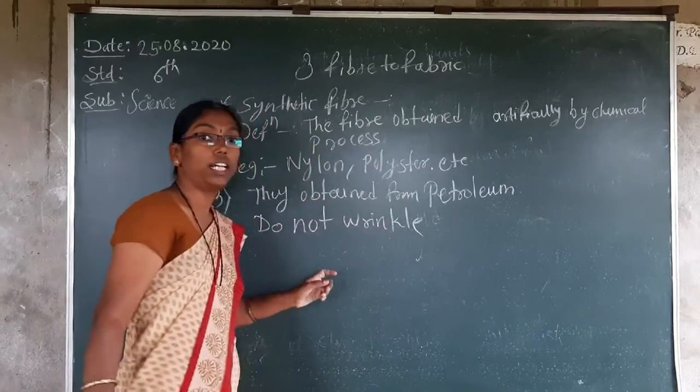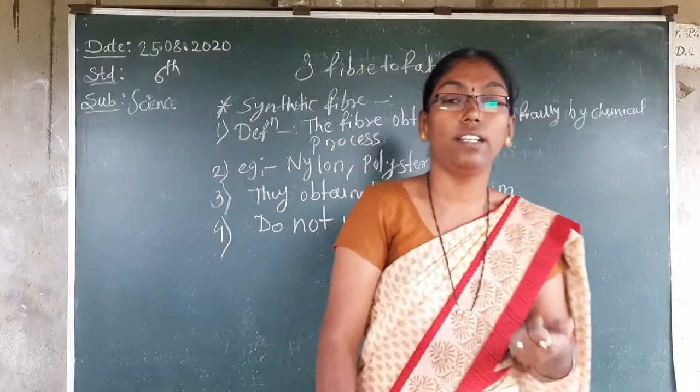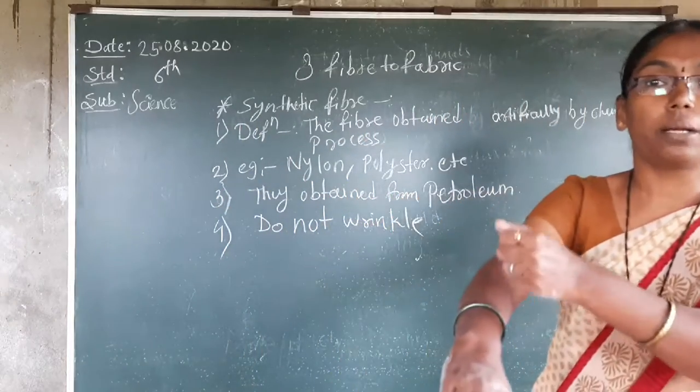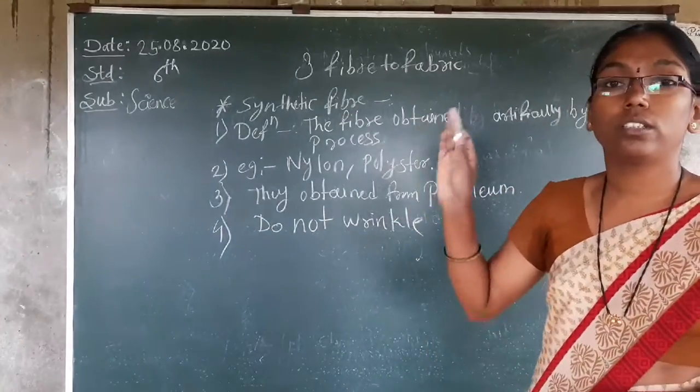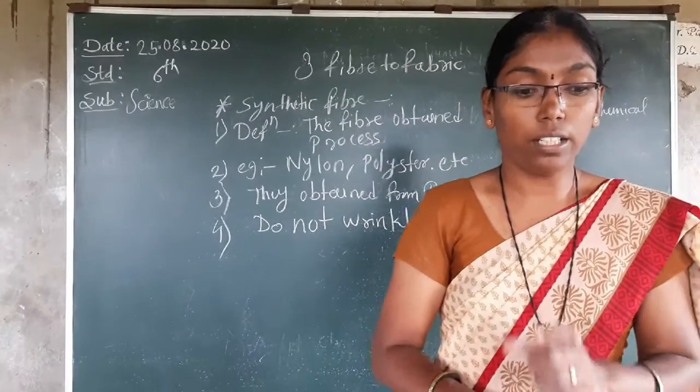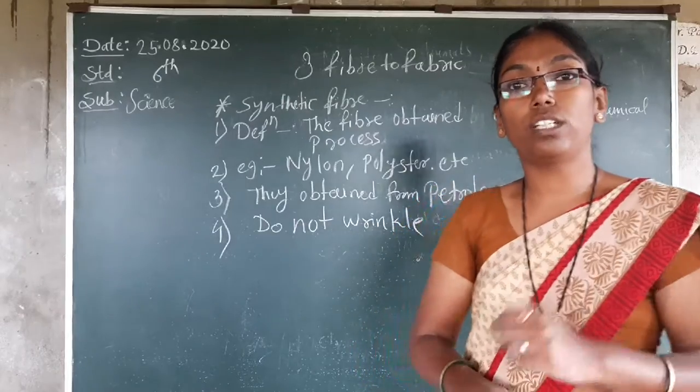But cotton gets wrinkles very quickly, in one second. You can tie it, you can pick it like this, and then wrinkles start. So this type of clothes, nylon and polyester, we can use because they don't have wrinkles. Again, what is the function?